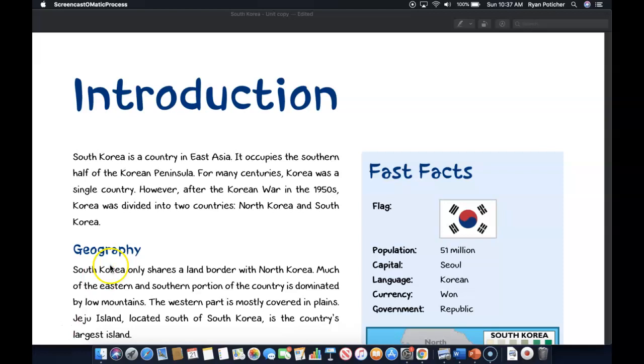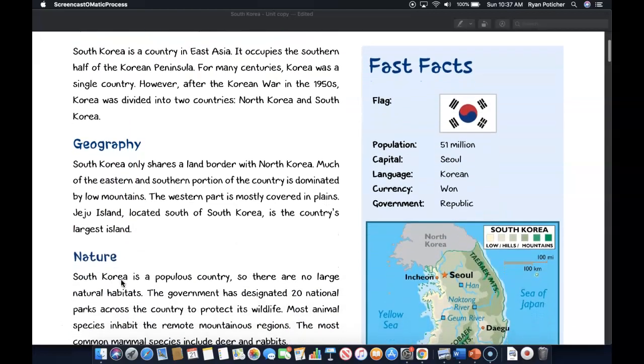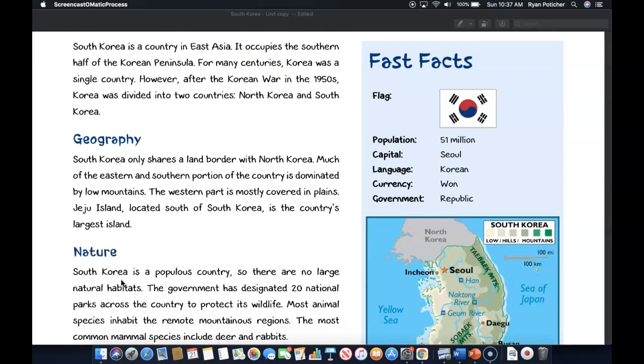An introduction. Welcome to South Korea. South Korea is a country in East Asia. It occupies the southern half of the Korean peninsula. For many centuries, Korea was a single country. However, after the Korean War in the 1950s, Korea was divided into two countries, North Korea and South Korea.